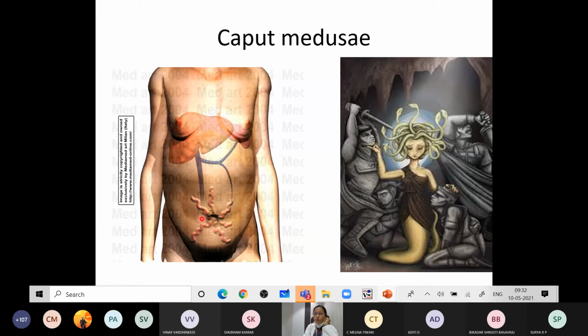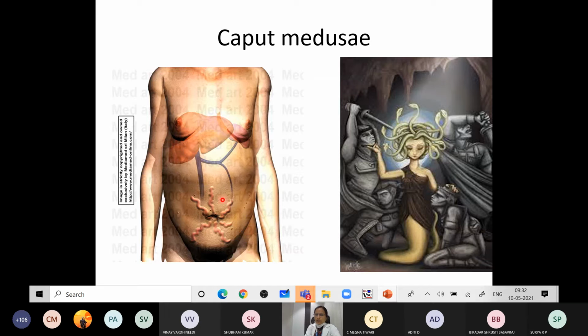But this umbilicus also forms an important landmark for the portocaval anastomosis. Though there are many sites of portocaval anastomosis, that is the anastomosis between the systemic veins and the tributaries of the portal vein, the umbilicus forms an important region where it takes place. So what happens whenever there is any obstruction in the portocaval system? Because of the back pressure, the veins will be distended here.